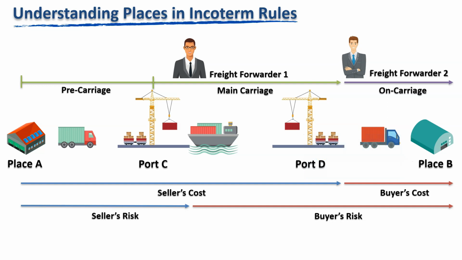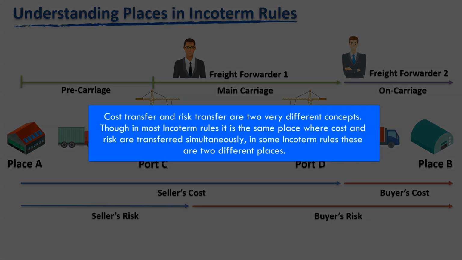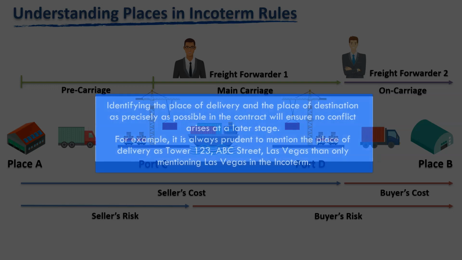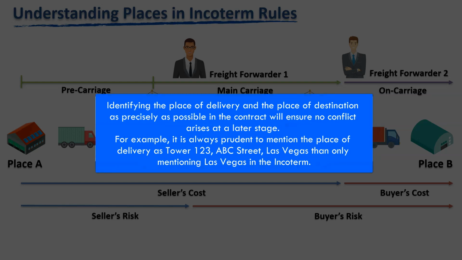So, it is vital to understand that cost transfer and risk transfer are two very different concepts. Though in most Incoterm rules, it is the same place where the cost and risk are transferred simultaneously, in some Incoterm rules, these are two different places. So, identifying the place of delivery and the place of destination as precisely as possible in the contract will ensure no conflict arises at a later stage.